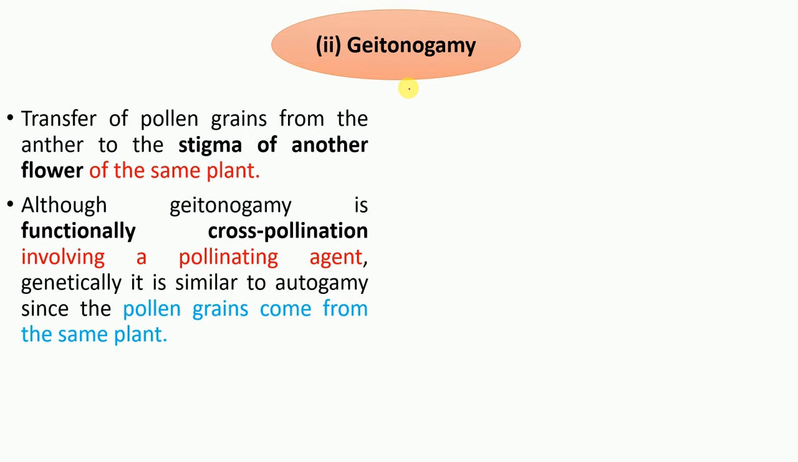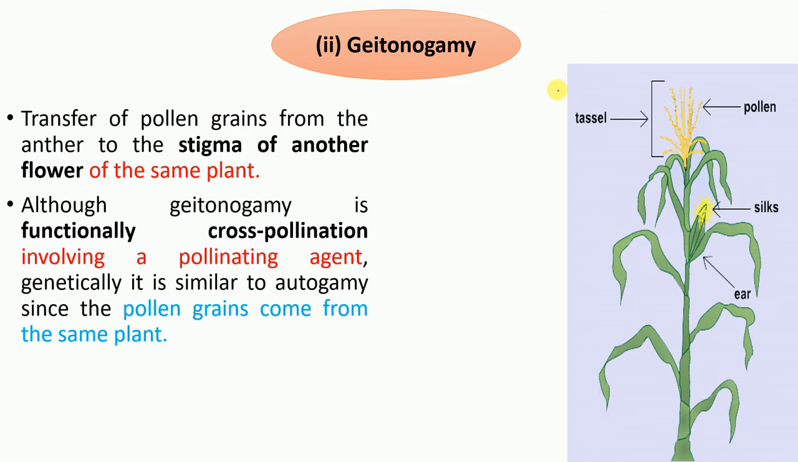Now what is meant by geitonogamy? Geitonogamy is pollination that takes place between two different flowers of the same plant.